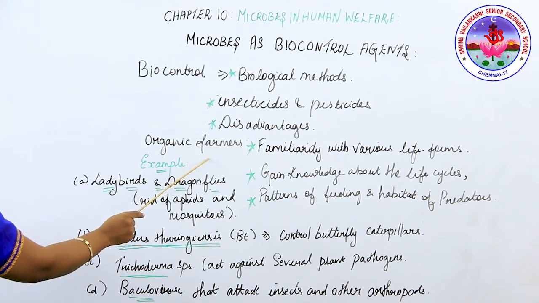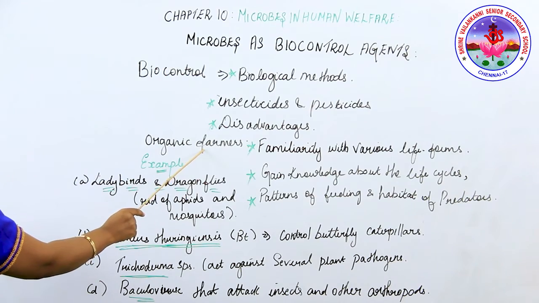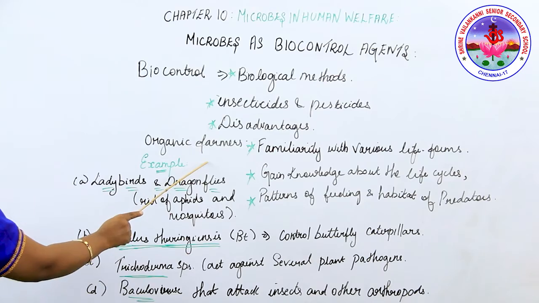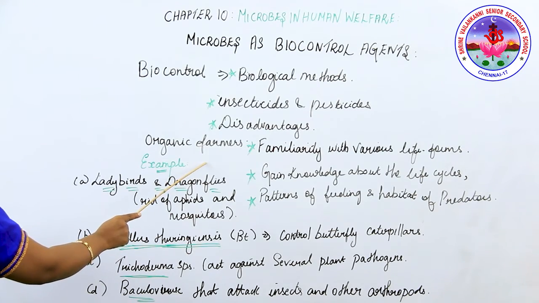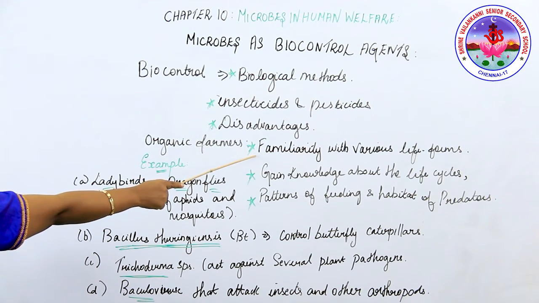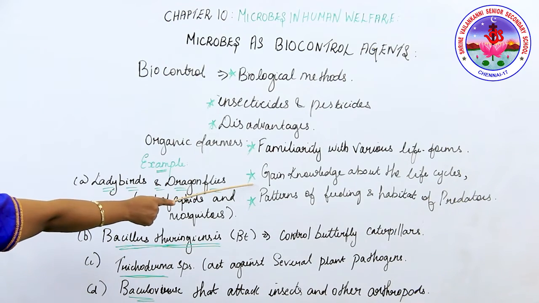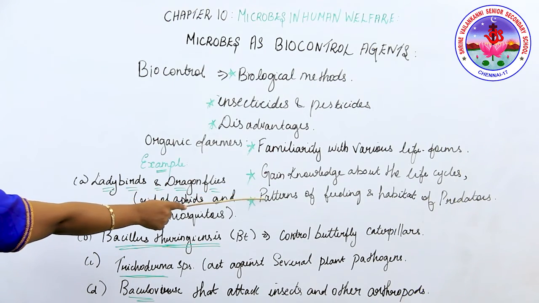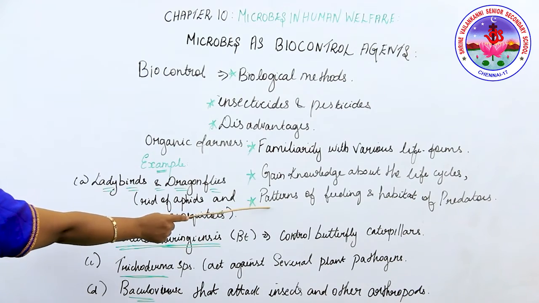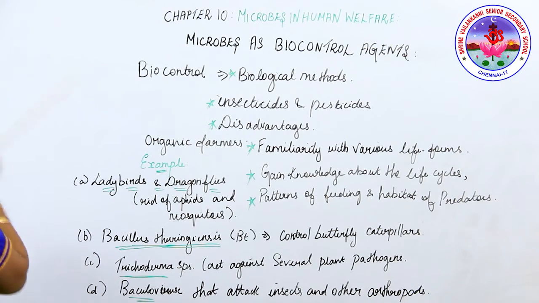Next, we're going to study the organic farmer. Organic farmers use a holistic approach and keep pests at a manageable level by a complex system of checks and balances within the ecosystem, instead of their complete eradication. The approaches are familiarity with the various life forms inhabiting the field, and gaining knowledge about the life cycle, feeding patterns and habitat of the predator and pest. This way the organic farmer uses this technique.